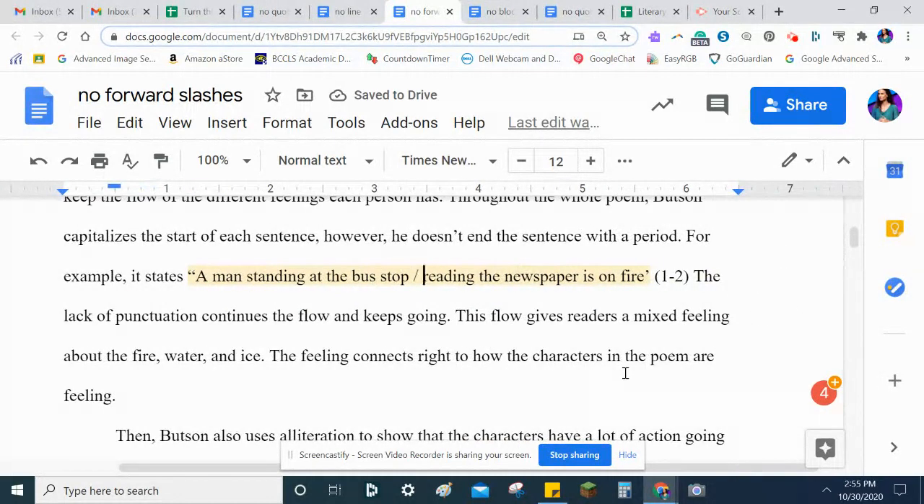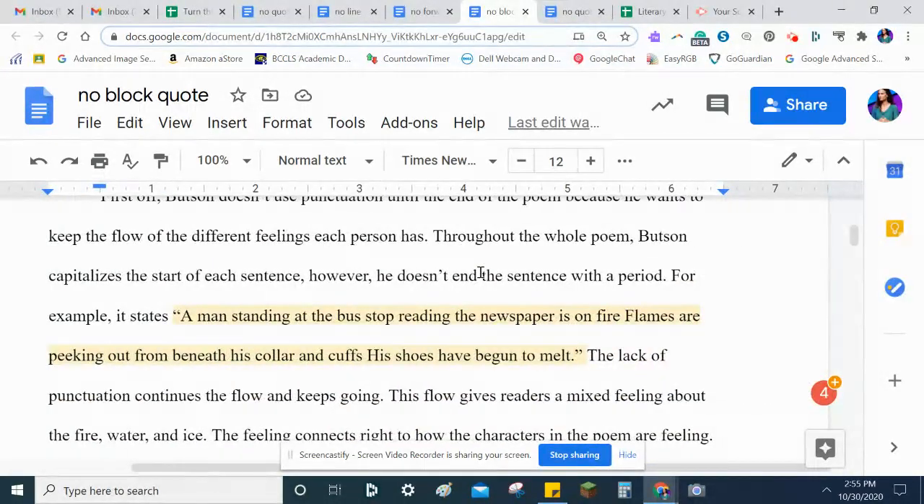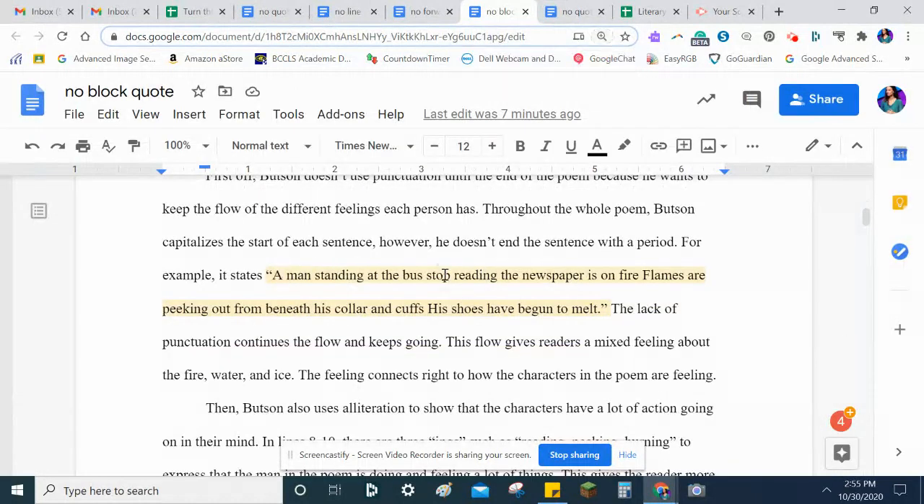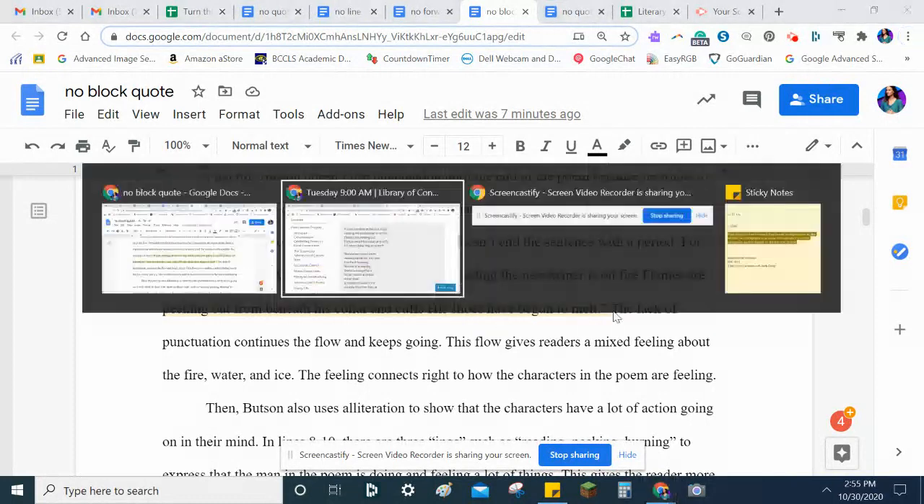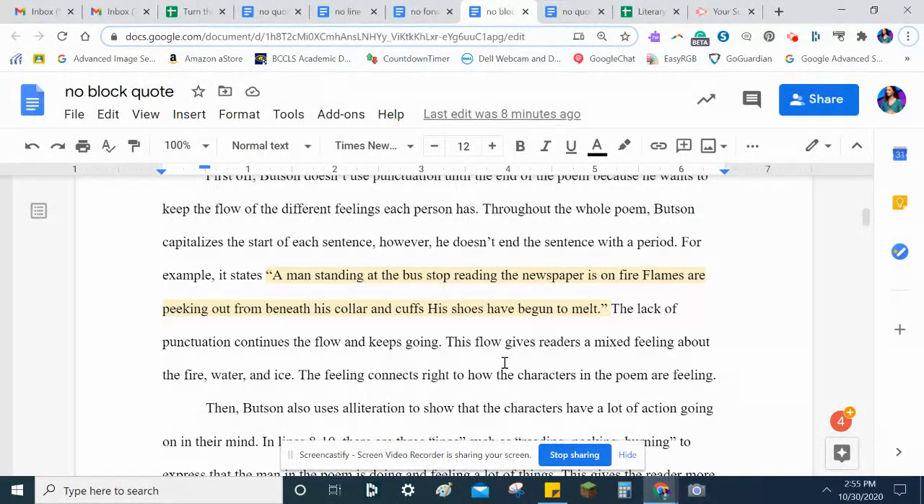All right. Now, there are times when you don't put a forward slash, and that's when the quote is really long. When the quote is really long, we don't use forward slashes. We use this thing called a block quote. So let's imagine the student has a man standing at the bus stop reading the newspapers on fire. Flames are peeking out from beneath his collar and cuffs. His shoes have begun to melt. How long is that? Oh, that's the whole first stanza. That's 5 lines. For quotes of 4 or more lines, we make what's called a block quote. And it's called a block quote because it looks like a block.